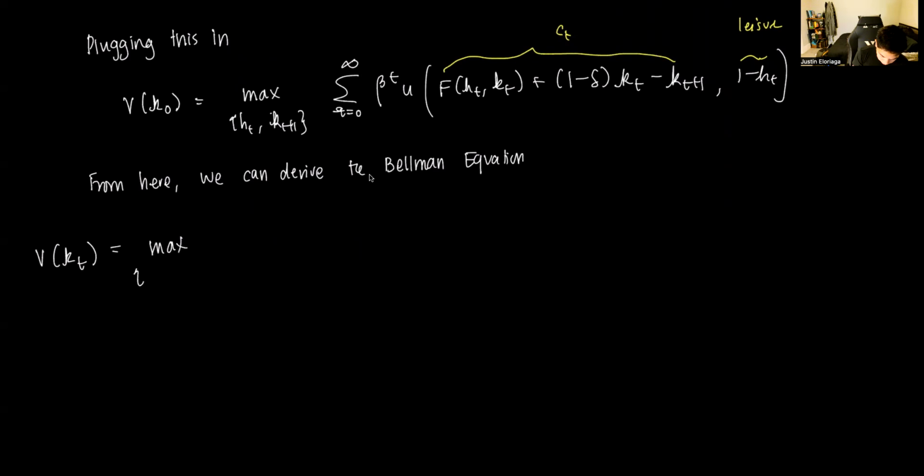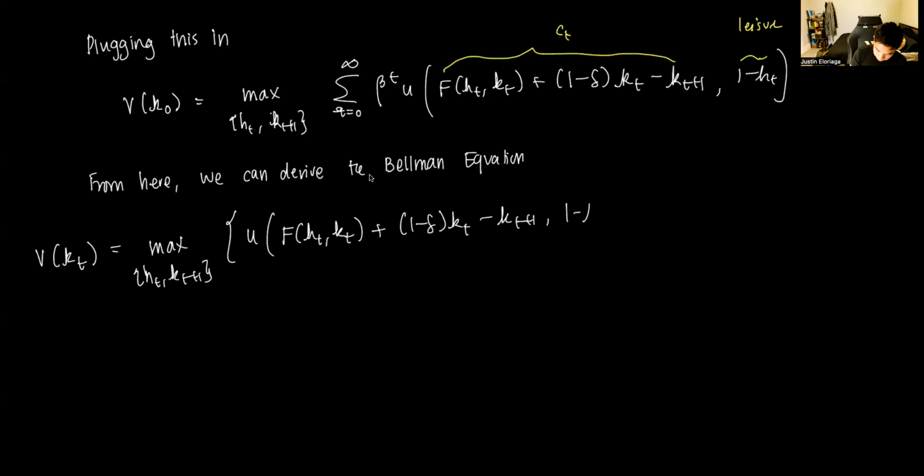Again, we have two choices, H_t and K_{t+1}, of the utility, that's again C_t, which is F(H_t, K_t) plus (1 minus delta)K_t minus K_{t+1}, and 1 minus H_t. So this is basically like U of C before, but now we have two arguments, plus the continuation value of the function, beta V(K_{t+1}).